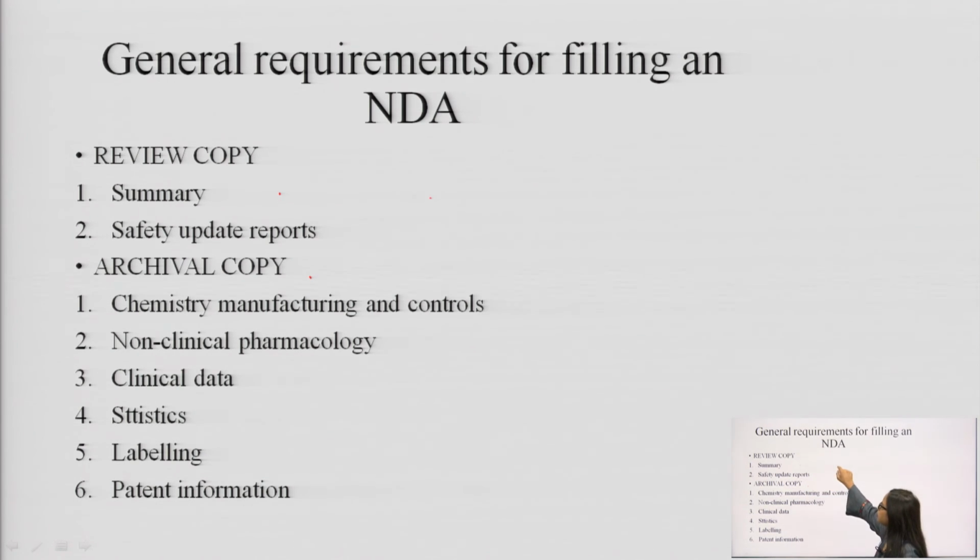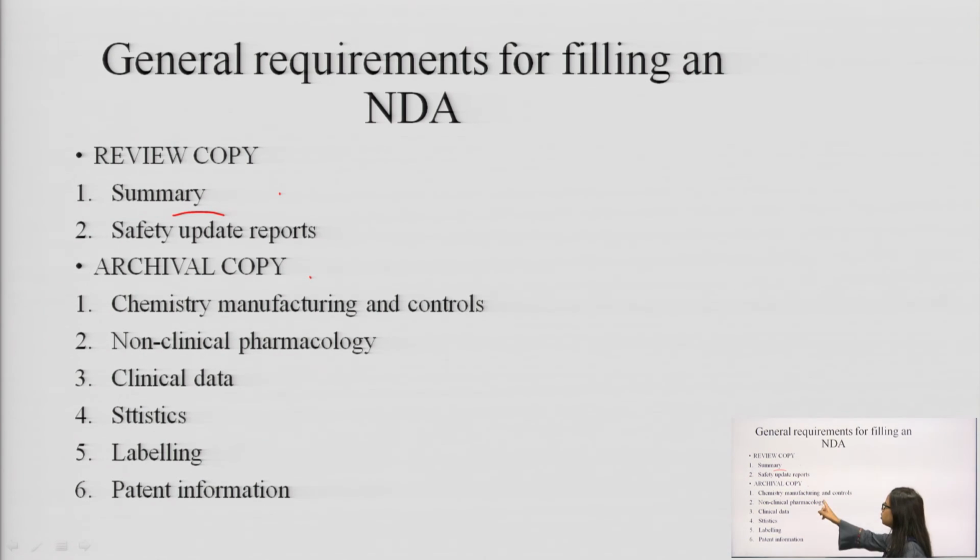The review copy consists of the summary of the whole application. It means the whole story of the drug and its summary. Next, safety update reports. If there are any updated safety update reports, they must be included in the review copy. Review means which have been viewed earlier, and again we are reviewing the same thing.